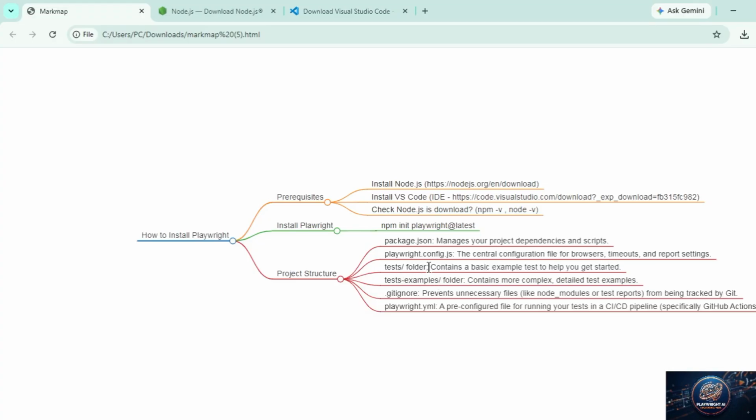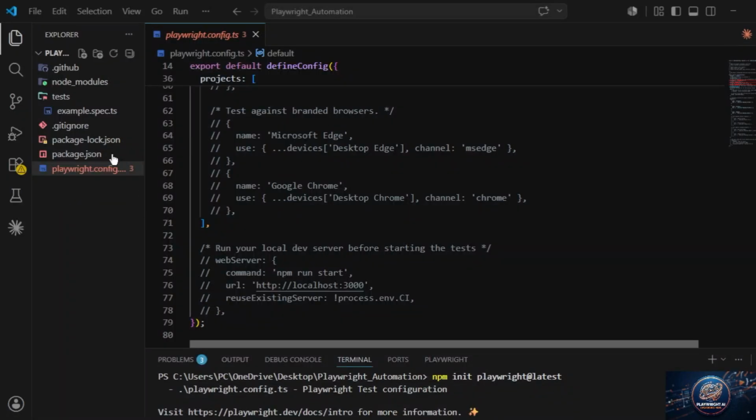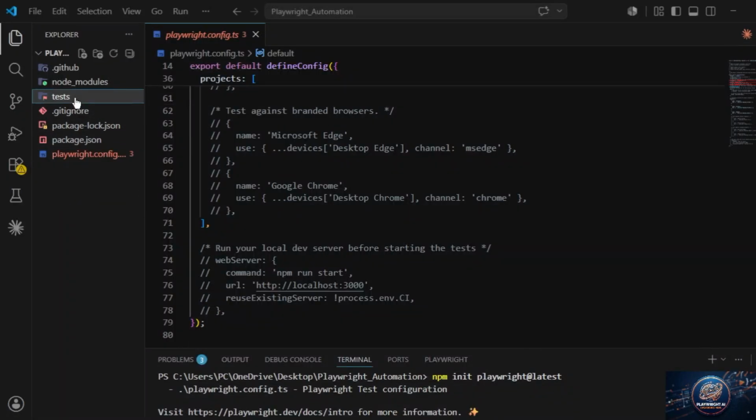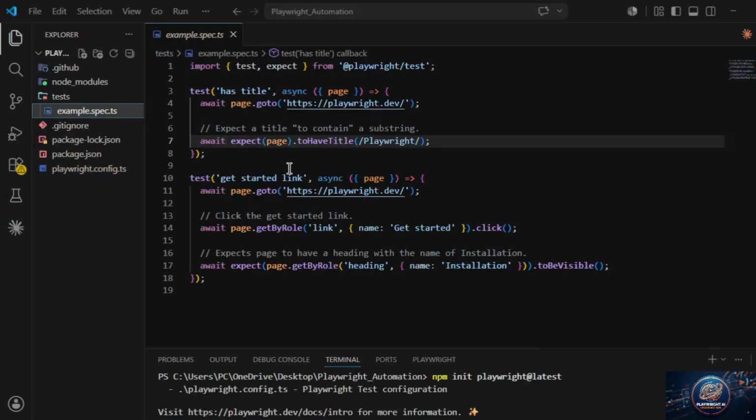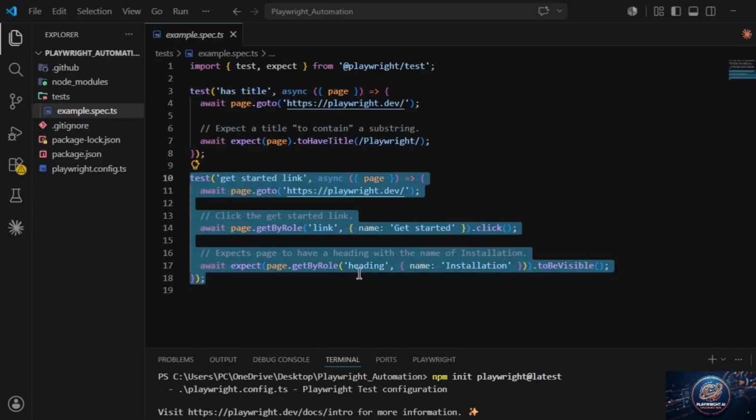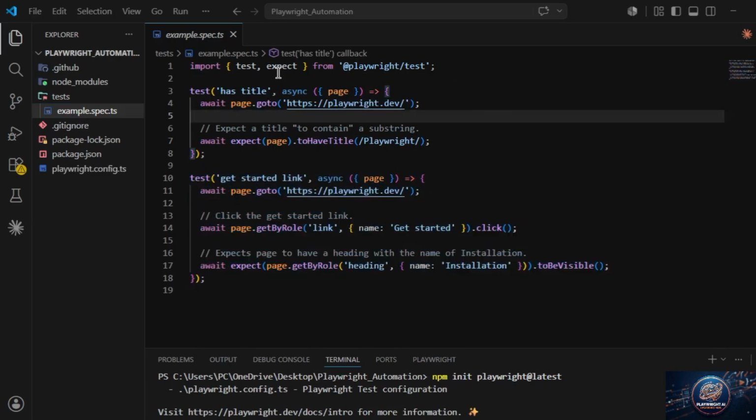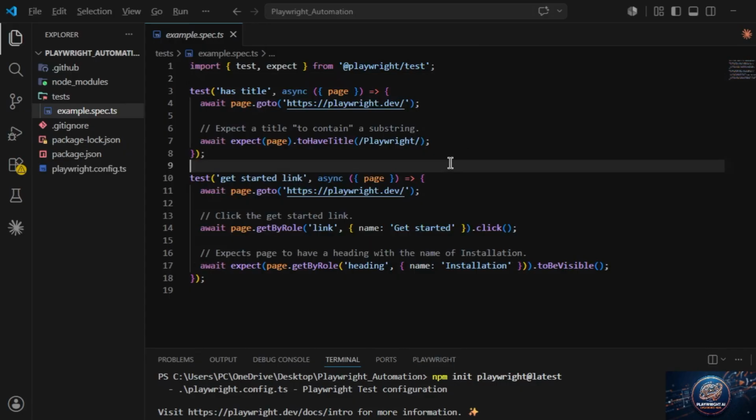And the test folder, yeah, this is the test folder which we saw earlier. So here this is the first test, and this is the second test case. We will see one by one why we use this, how to create the first test and all those things, so don't worry about that.